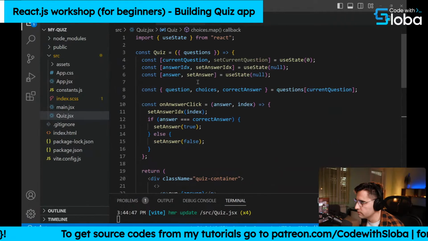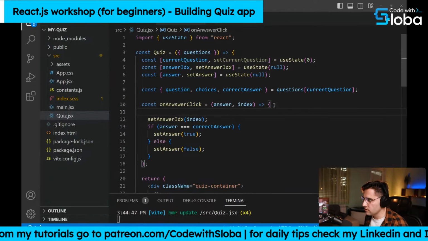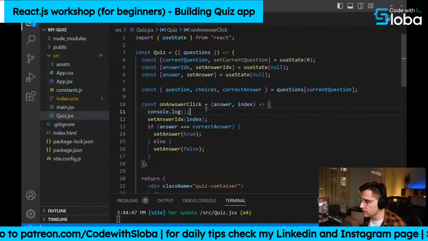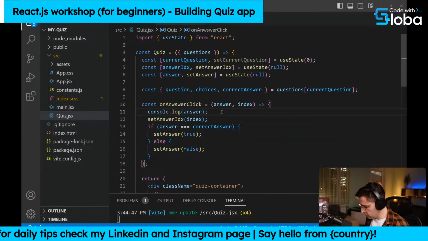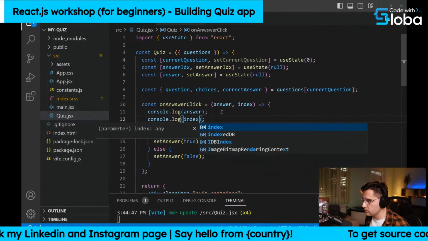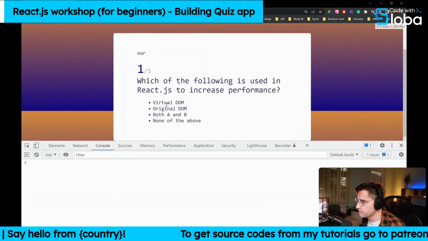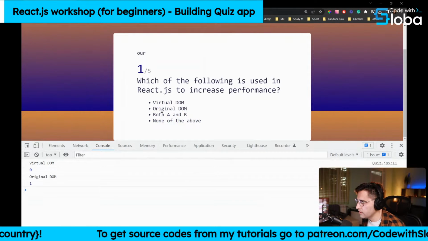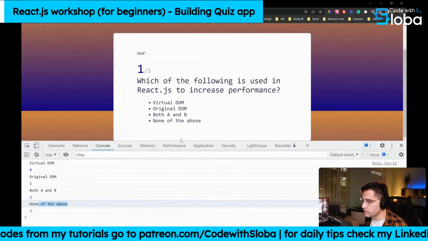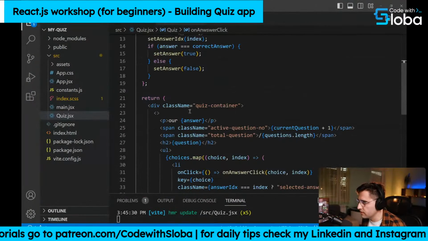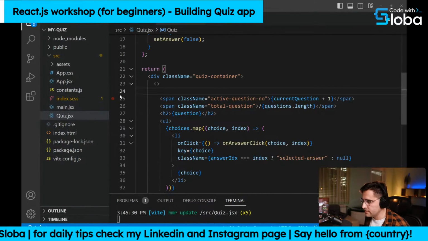Here in set current choice, we can even debug it from here. So let's console log what we're getting in the function. Let's log the answer and let's log the index. Like so. Let's close it down and see what we get when we click on the item itself. We have first the virtual DOM, then the original DOM, both A and B, and we get none of the above. So this is actually working, it's connected correctly, but we're just not rendering our answer here. Okay, but that's fine.